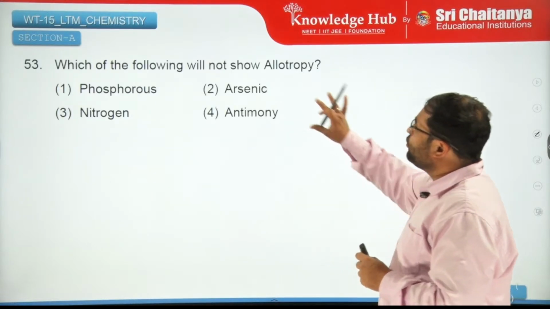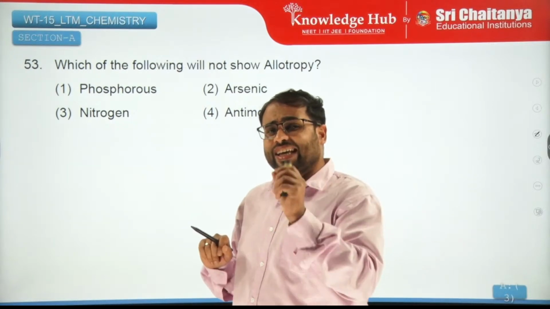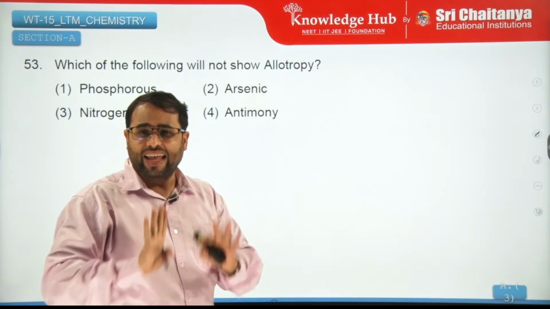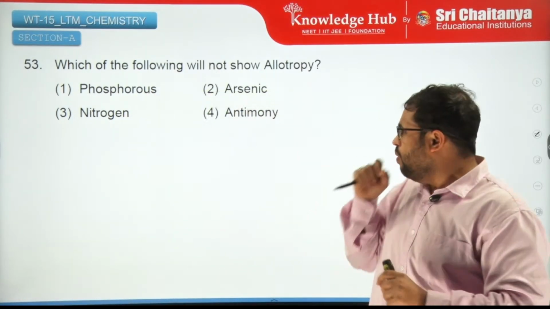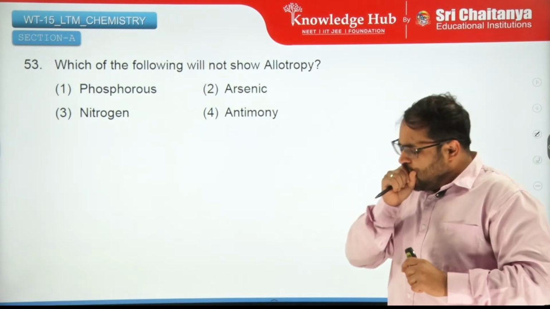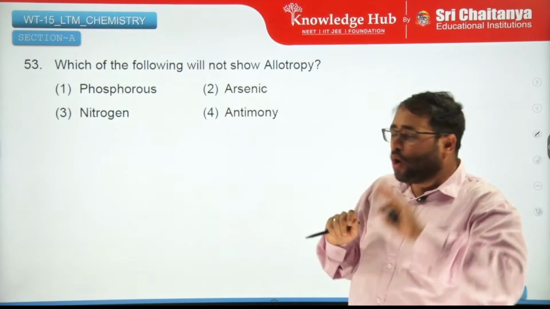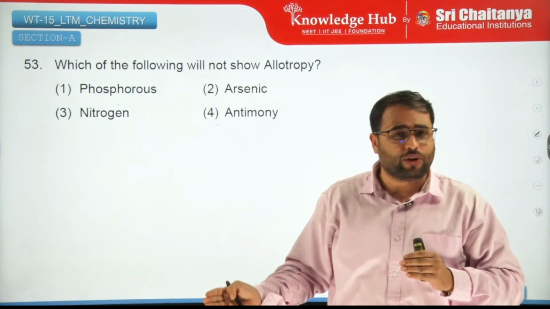Moving on. Which of the following will not show allotropy? Now, allotropy, we know, is the existence of more than one form of a particular element. The first thing decided here is that phosphorus, arsenic and antimony can all form different allotropes.